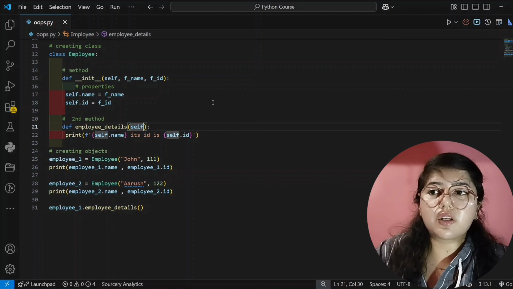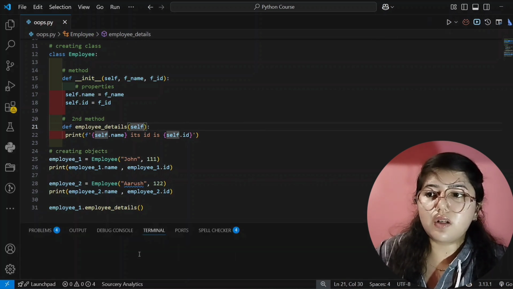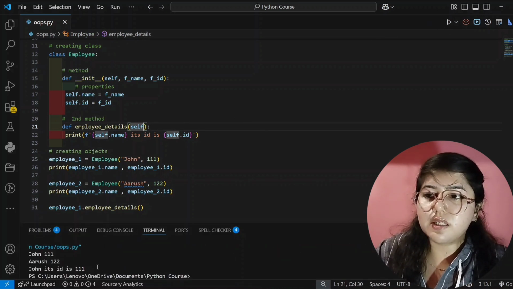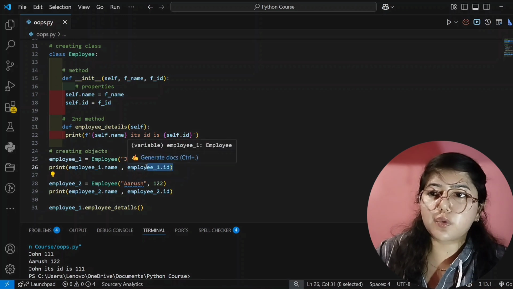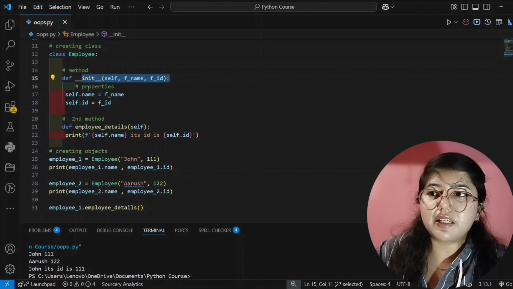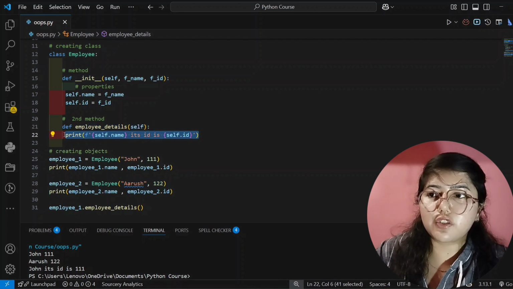If you want to, then you can create more parameters also. And now I will run this code. See here, it's showing correct output. First it is showing for this because our first method is init, that's why it's showing for this, and the next is obviously init for employee 2, and then our second method is this employee details. After that it is showing this.